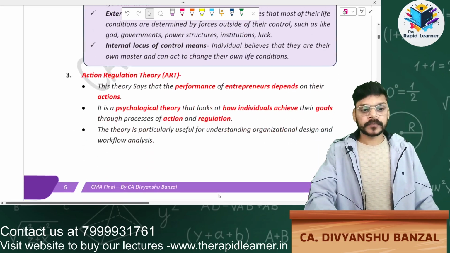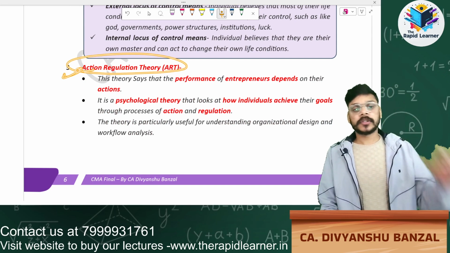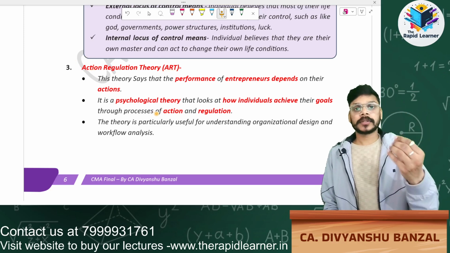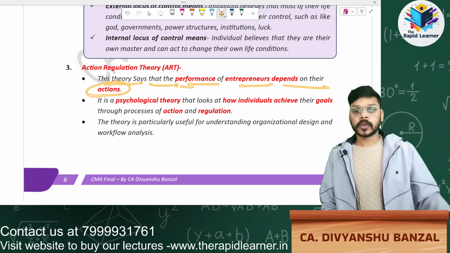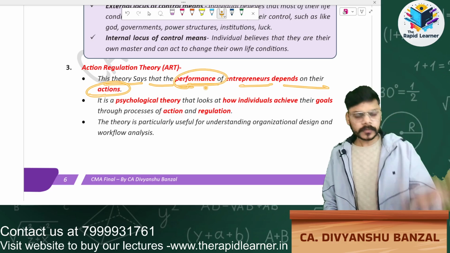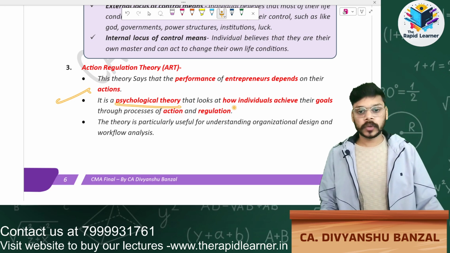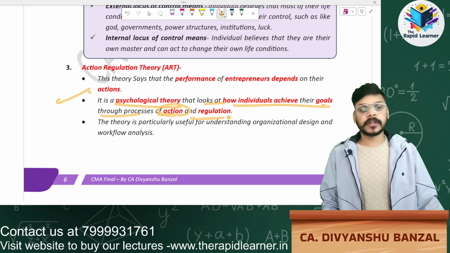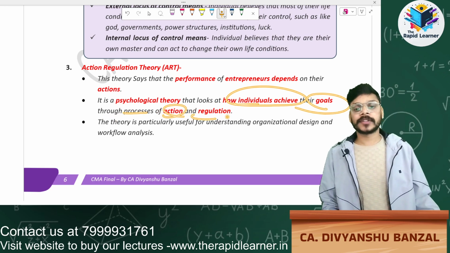Simple. The last one is action regulation theory. It says that you have to do hard work, then only you can get the result. The performance of entrepreneurship depends on their action. You have to take action, then automatically your performance will be enhanced. It is a psychological theory that looks at how individuals achieve their goals through a process of actions and regulation.